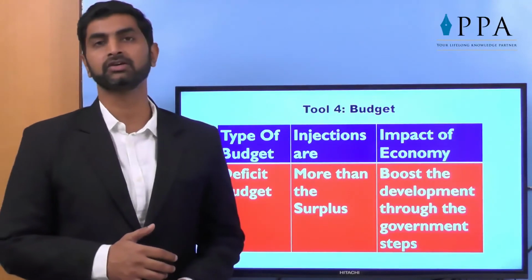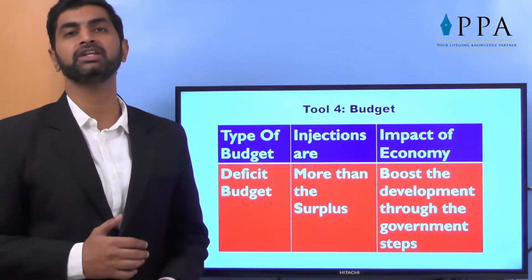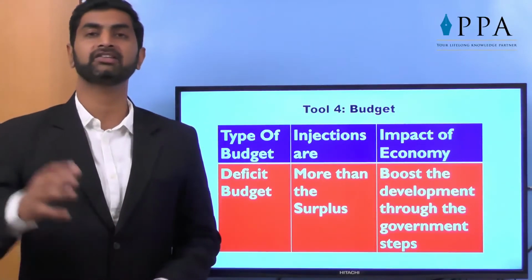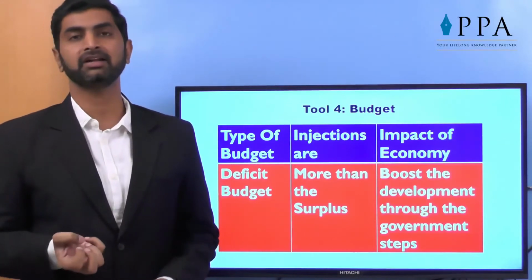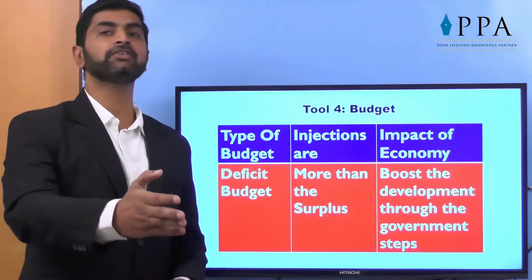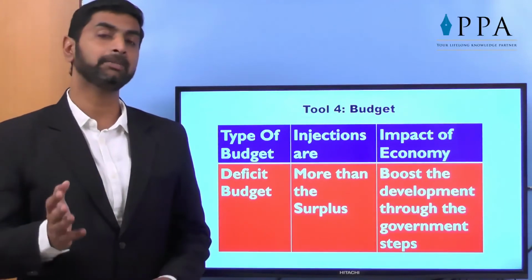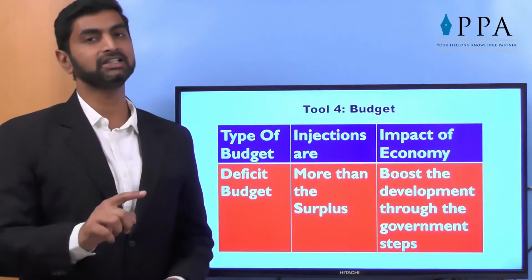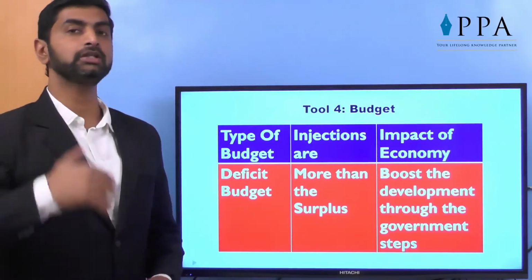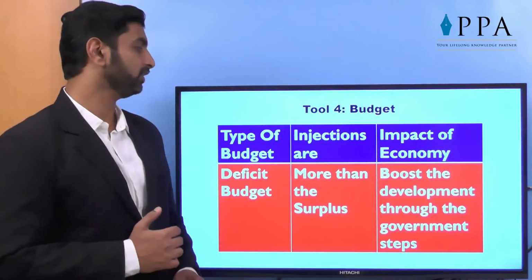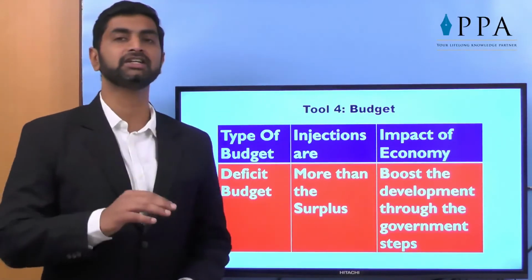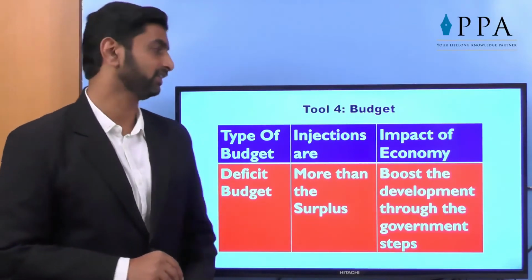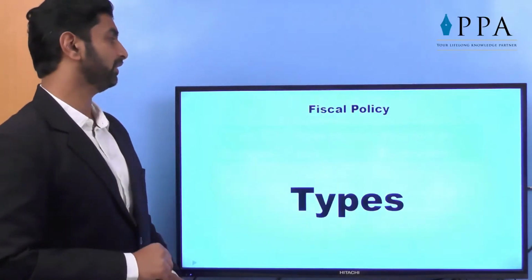Deficit budget. Of course, government is expending more on injections, that is the tools for the public. So it gives a boost for development. For example, 100 CR is the expected revenue. Government is ready to pay 150 CR for public benefit. It means 50 CR extra is taken as a loan. Even though it's a loan, still it is good for the economy because new tools, new plans will come into the picture. That's why deficit budget is generally assumed to be negative or not so good, but actually the opposite is the case. So that was the fourth tool, that is budget.